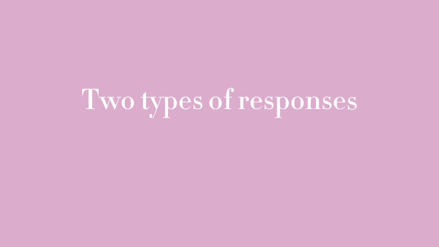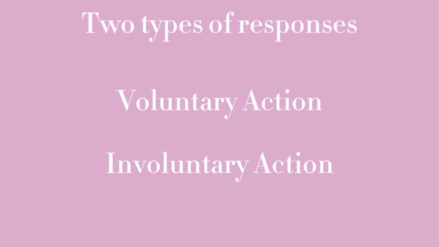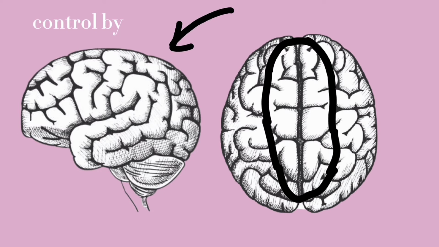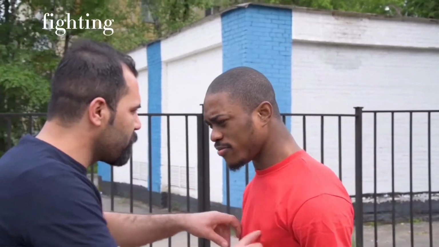First of all, there are two types of responses in the body: voluntary and involuntary action. I'll be presenting about the difference between them. Voluntary action is an action that is a conscious decision and done according to the willingness of the individual. This is controlled by the cerebrum, the largest part of the brain. Examples of voluntary action are walking, greeting each other, or fighting.